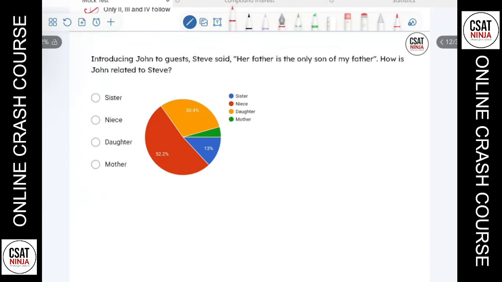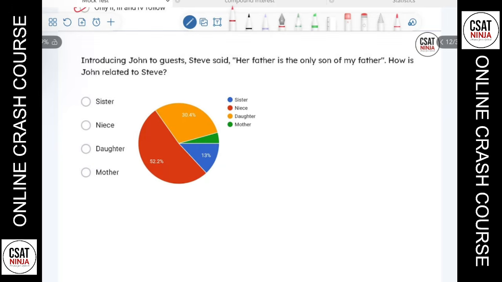So the next question is a very interesting question. We see this type of question a lot in NBSC as well as NSSB. It's a blood relation, but indirect blood relation. Introducing John Duquesne. That means John is introduced by someone. Steve said, that means Steve is introducing John, her father. So the statement here refers to her, which means John is a female there. Because of this statement, her father.